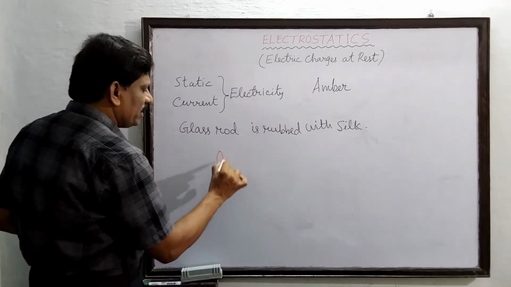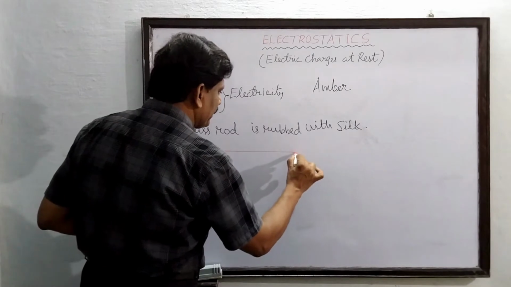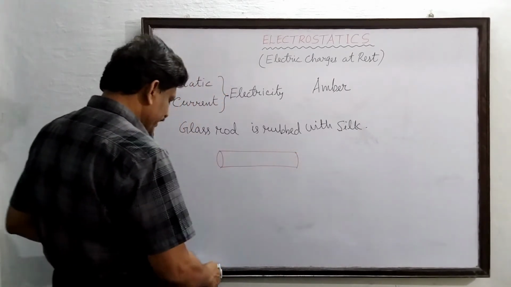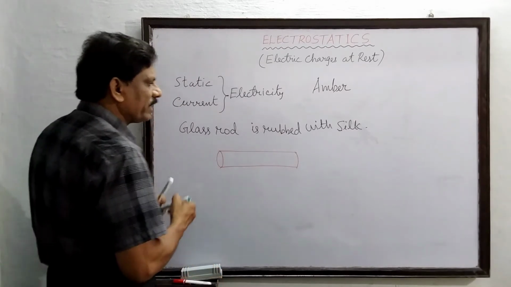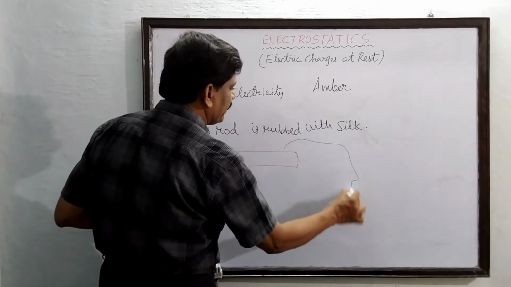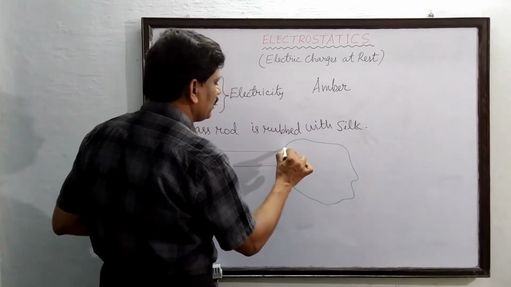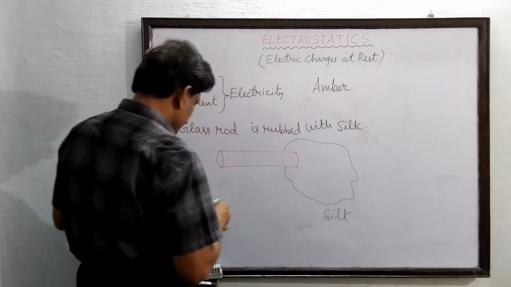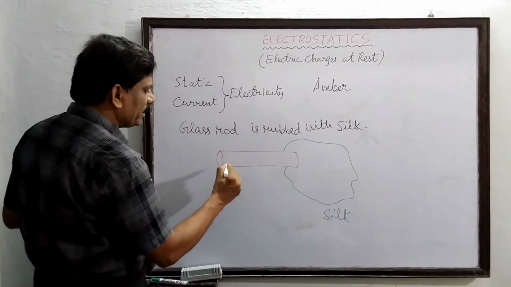So glass rod is a solid rod, and silk is also a solid which is in the form of a cloth. So let us take this is a silk cloth and this is a glass rod.